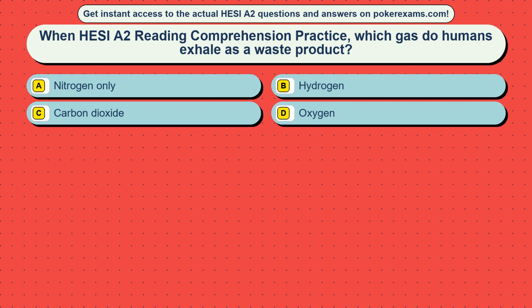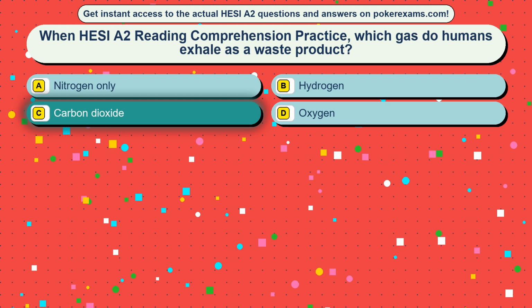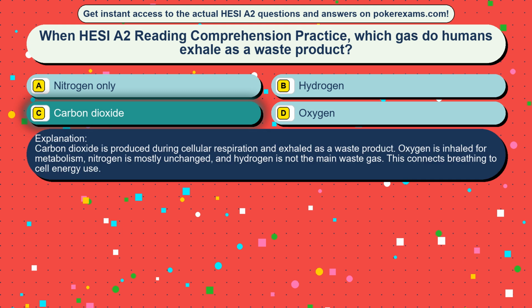Question 19. When HESI A2 reading comprehension practice, which gas do humans exhale as a waste product? Option A, nitrogen only. Option B, hydrogen. Option C, carbon dioxide. Option D, oxygen. The correct answer is option C, carbon dioxide. Carbon dioxide is produced during cellular respiration and exhaled as a waste product. Oxygen is inhaled for metabolism, nitrogen is mostly unchanged, and hydrogen is not the main waste gas. This connects breathing to cell energy use.